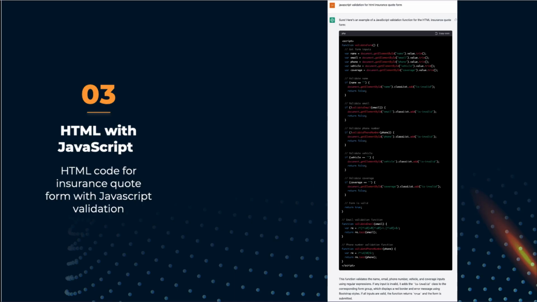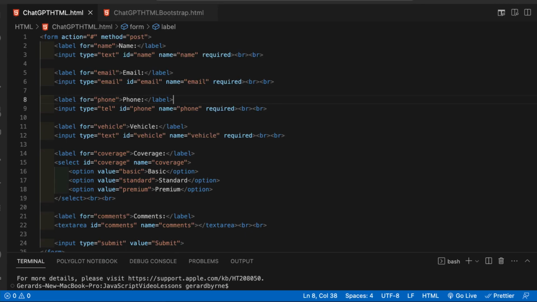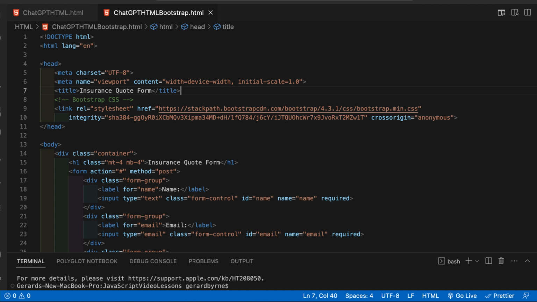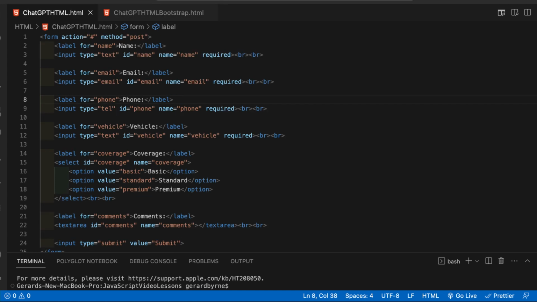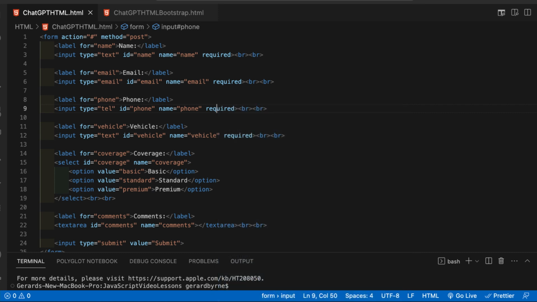So all I'm doing then is I'm copying this code and I'm putting it into an editor that we would use as developers. So this is the first one that we did, the HTML. And then this is the second one, the HTML with the Bootstrap. And once we're in our editor, I can just right click and go to open in default browser. Again, if you're not a developer, don't worry. This is just to show you, here's what it will look like.